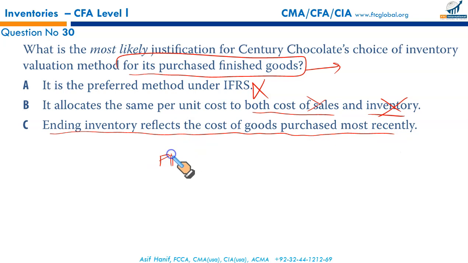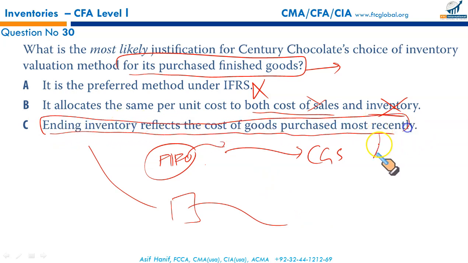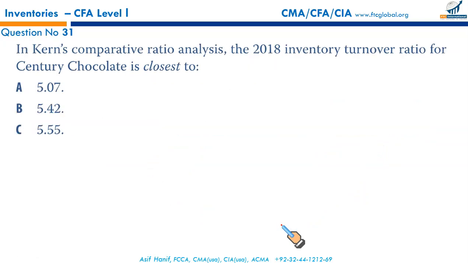Under FIFO, your prior purchases, your previous costs, they are charged to CGS, and your latest purchases, they become part of your ending inventory or ending stock. So this is correct. Ending inventory reflects the cost of goods purchased most recently under FIFO. This is correct, and that makes C our correct option. Next it says, in Ken's comparative ratio analysis, the 2018 inventory turnover ratio for Century Chocolate,